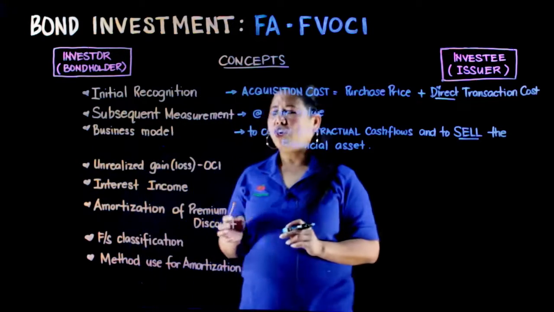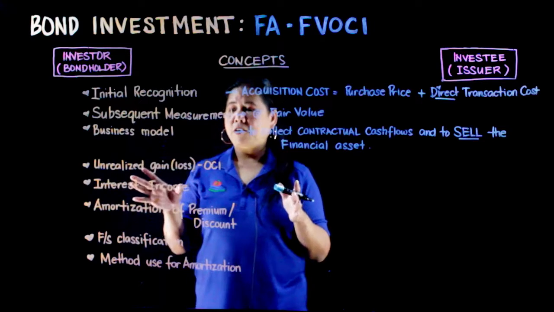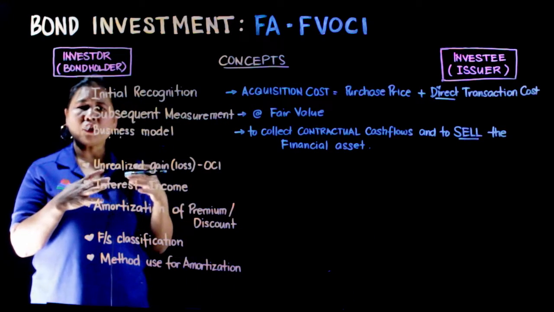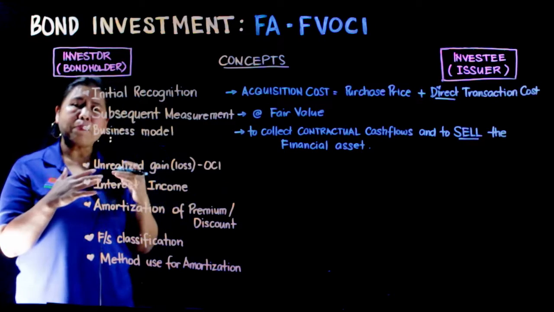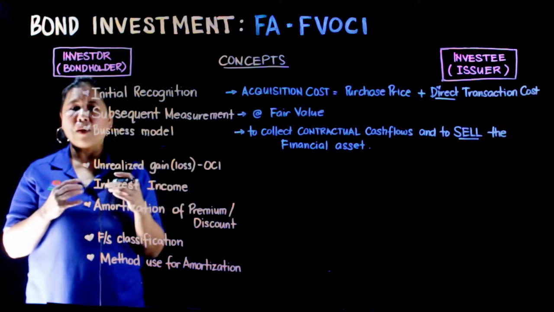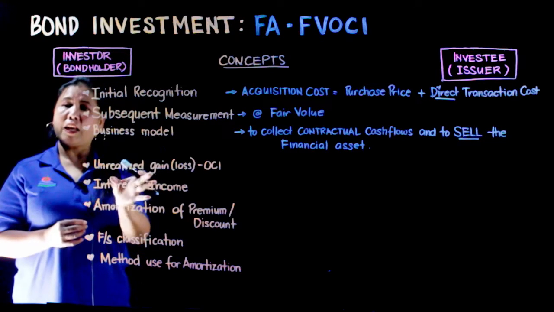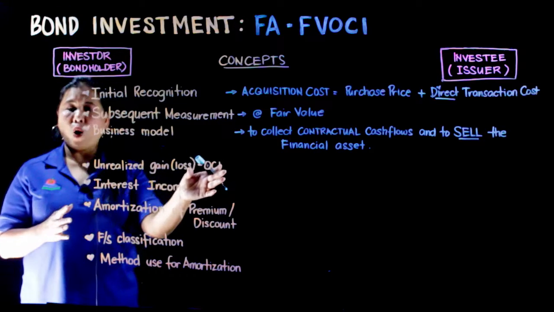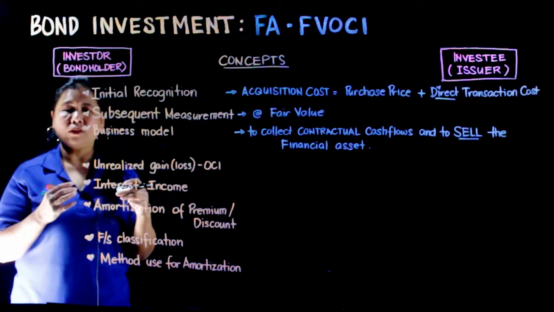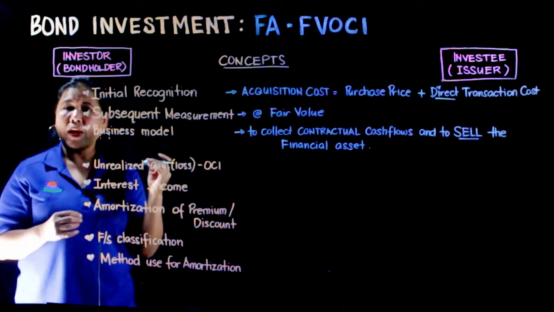Unrealized gain or loss, OCI. At the end of the year, kapag nag-prepare ka na ng financial statement, on the financial statement date, we measure this at fair value. Kapag merong difference between the fair value at carrying amount ng investment na ito, nagkakaroon siya ng account na unrealized gain or loss of OCI. Itong unrealized gain or loss na account na ito ay pinipresent natin ito sa statement of other comprehensive income.